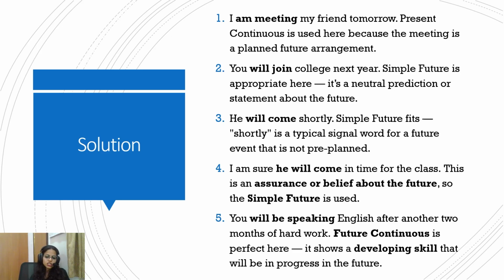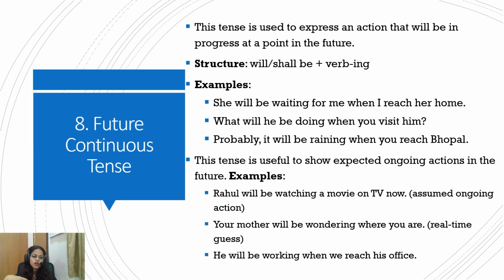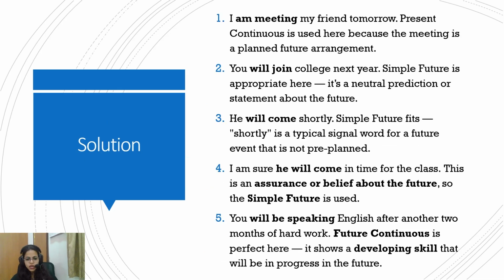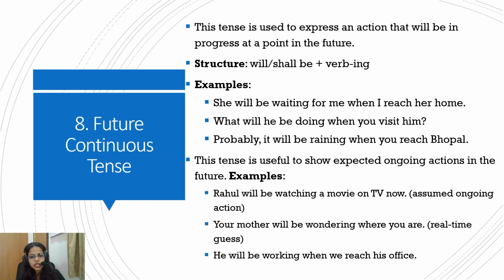You will be speaking English after another 2 months of hard work. So future continuous is perfect here because it's a developing skill that will be in progress in the future. So future continuous. Okay. I hope it's clear at this point. Now, future continuous. This tense is used to express an action that will be in progress at any point in the future. That is why you will be speaking English after another 2 months of hard work. This is showing that the action is in progress, like you will be speaking, but in the future. So it's a certain action that is going to happen at one point in future.